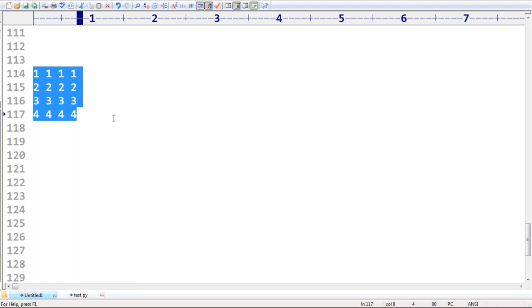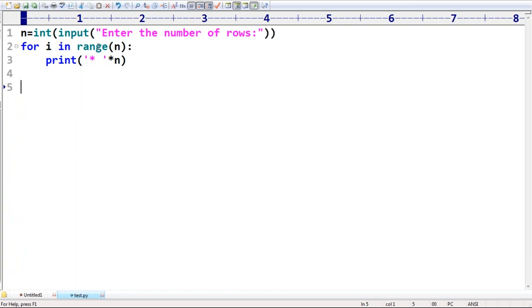Read some number and print this type of format. This is the format I want, sir. Very simple. Enter some number. What I want to do here is take I in range 1 to n plus 1. Observe that. So it starts from 1 to n. This is the meaning, sir. 1 to n only, even though you are taking n plus 1. Okay.